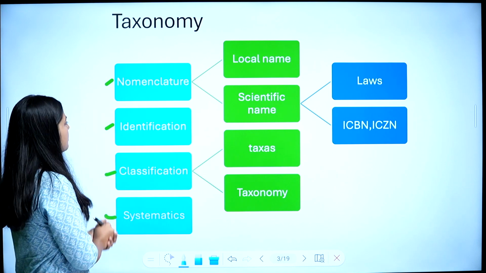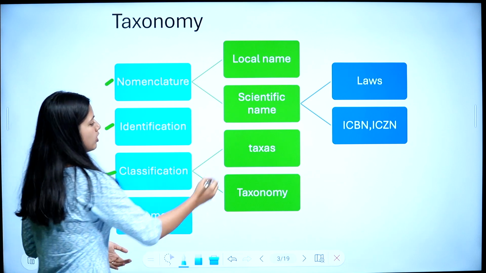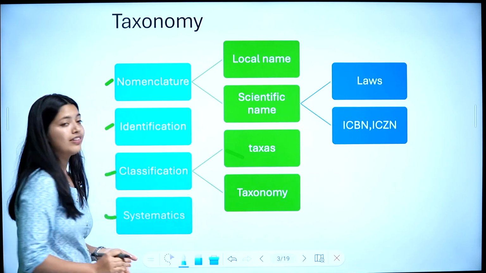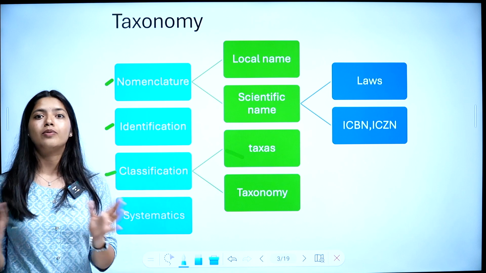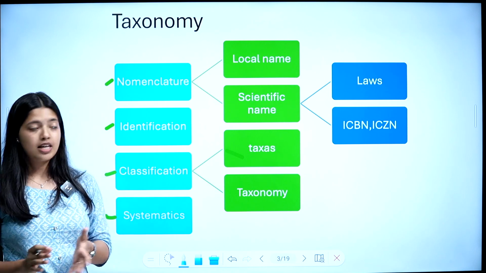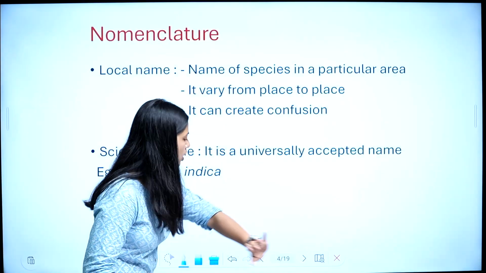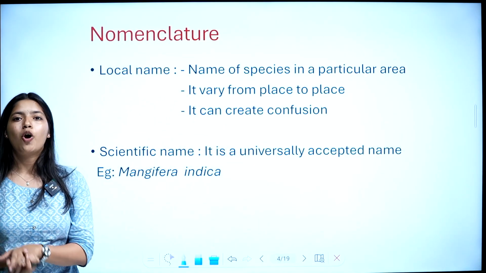Then we will speak about identification. Then about classification. In classification, we have 2 terms. One is taxa, and then we have taxonomy. What is taxonomy? We discuss taxonomy in detail. And then systematics. What is systematics? So these are the topics of our second section. So let's move on to the first topic, that is nomenclature.